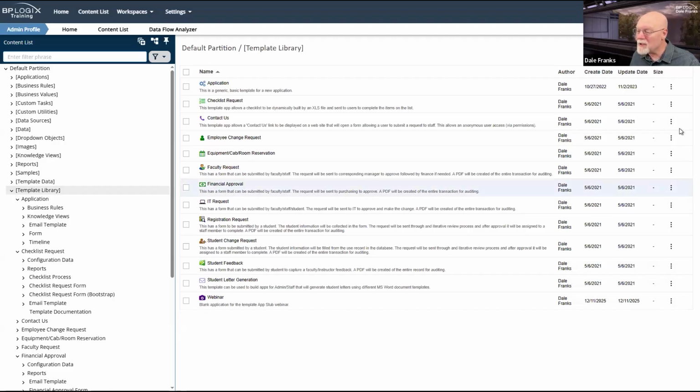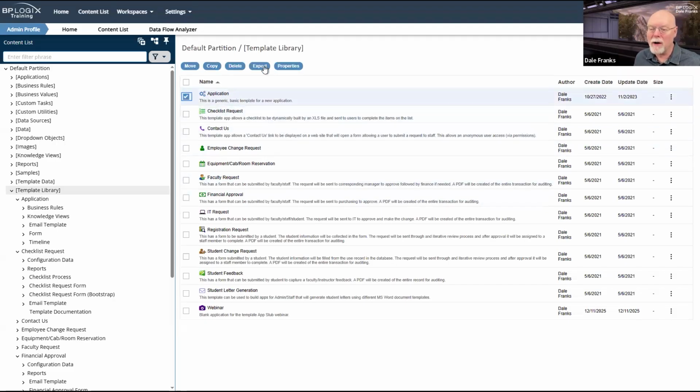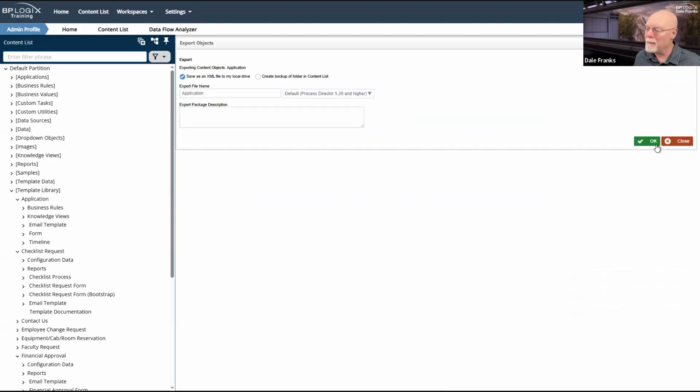And it does not appear that I can, but that's not a big problem. In fact, while we're here, I'm just going to go ahead and export this template, and I'll export it directly into my downloads folder. And with that, if you email me, I'll just send that template straight to you.